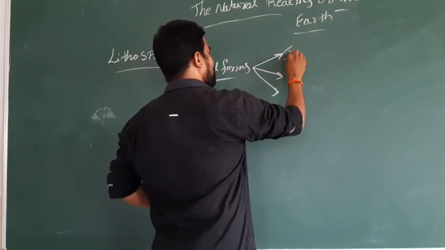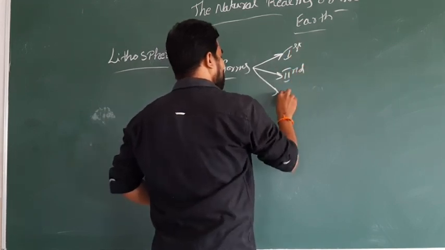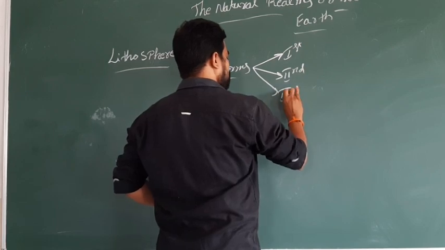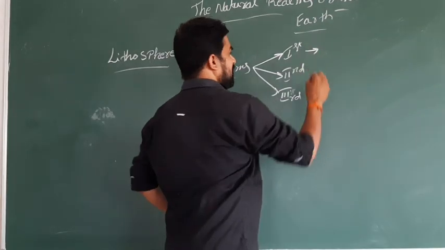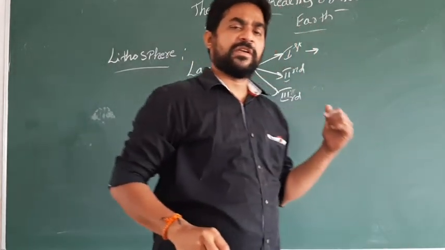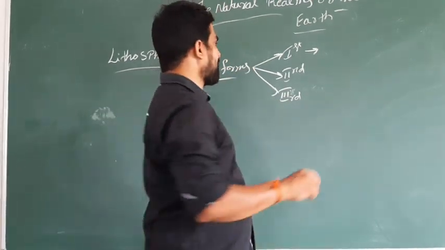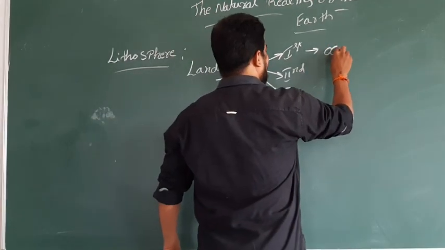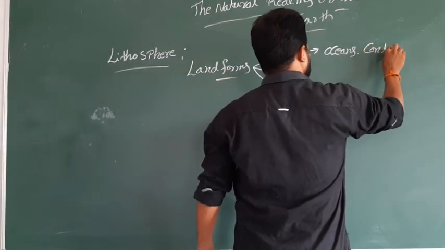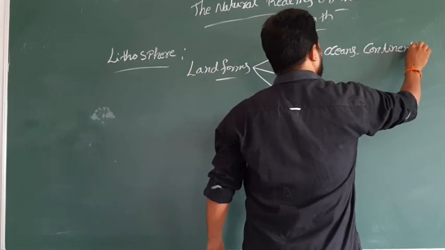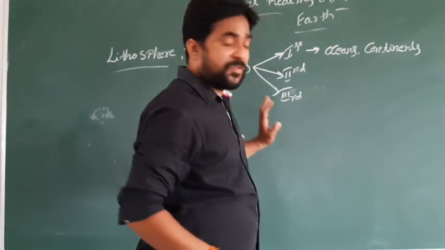That is called first order landform, second order landform, third order landform. So what all comes under the first order landforms? The first order landform is oceans and continents.